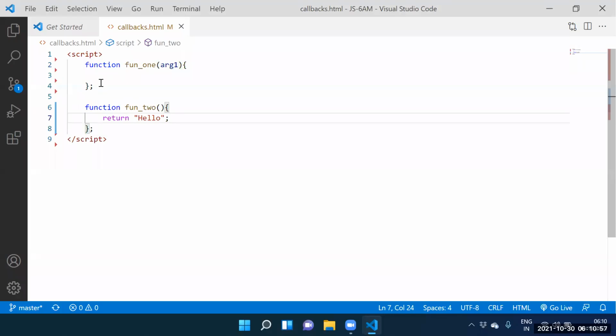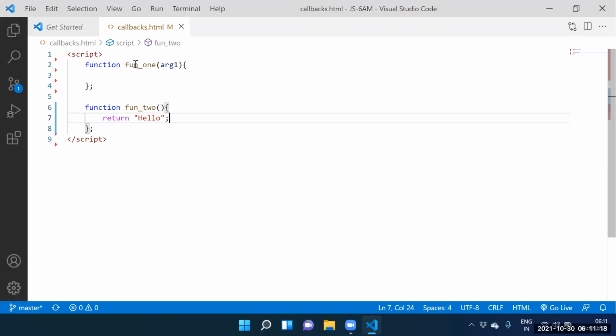Guys, totally how many functions we created? 2 functions we created. What are the names of the functions? Function 1 and function 2.